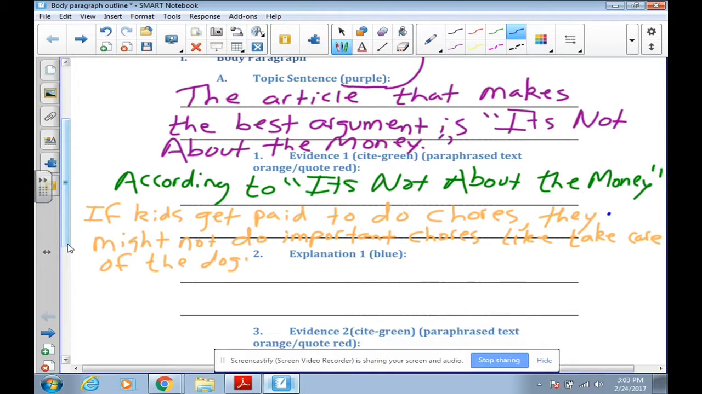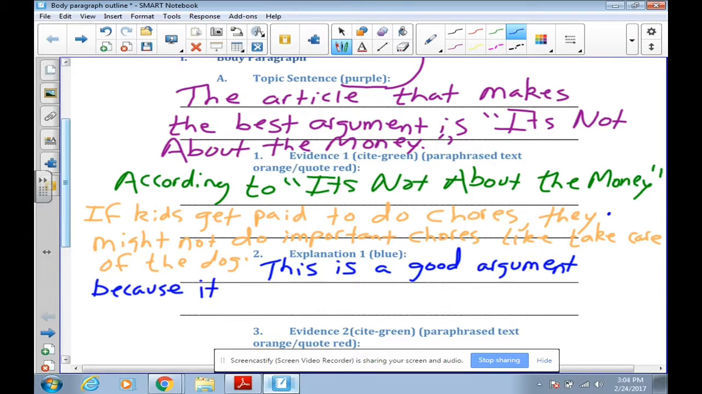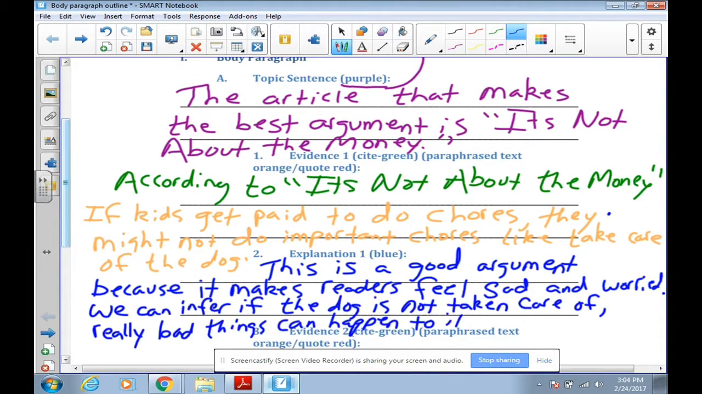When I look at this argument, I know in my mind that this is pathos, makes us feel a certain way. So we're going to explain to our people that are reading this why this is pathos. So I'm going to put something like, this is a good argument because it makes readers feel sad and worried. We can infer that if the dog is not taken care of, really bad things can happen to it.